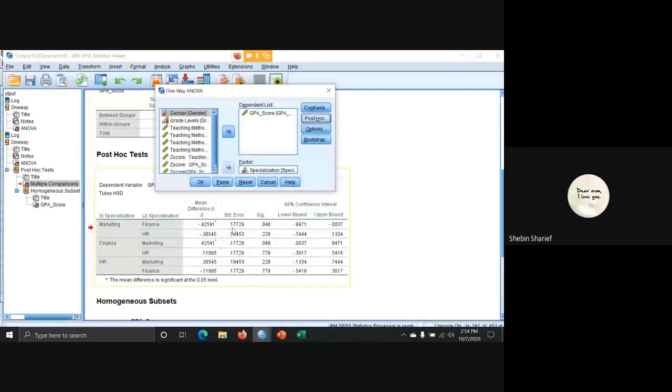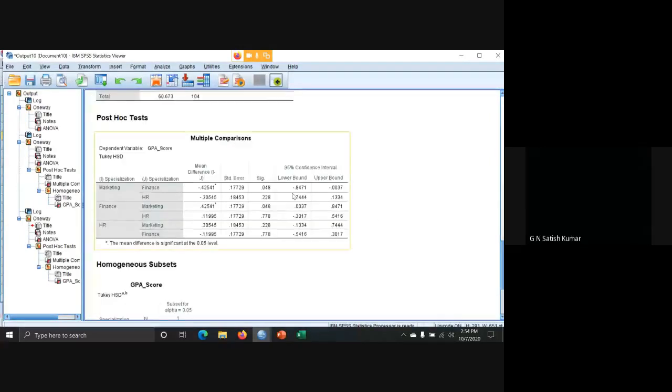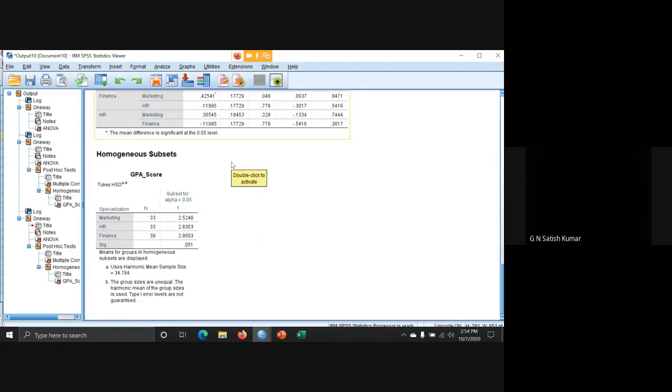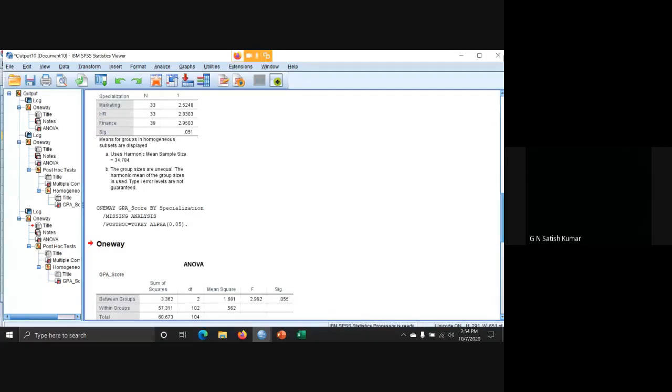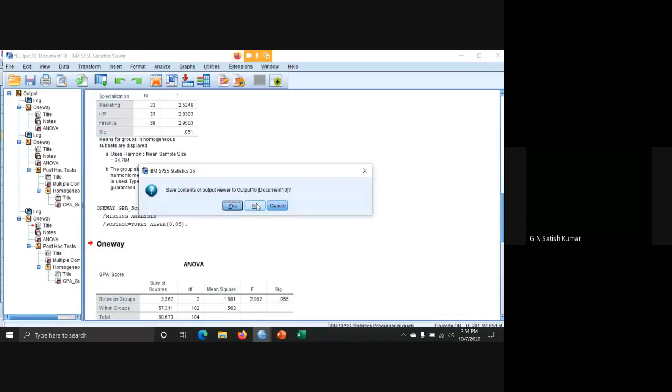Click Continue and click OK. Then we are going to get this post hoc test. Okay, right. This is about one-way ANOVA.